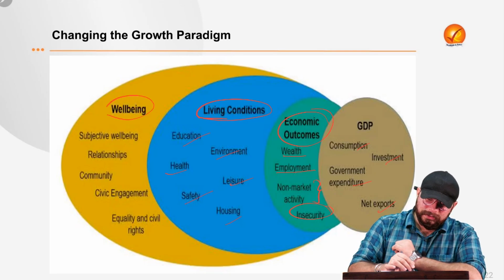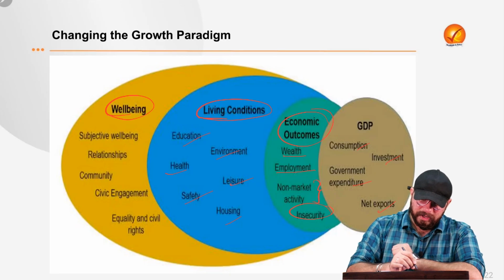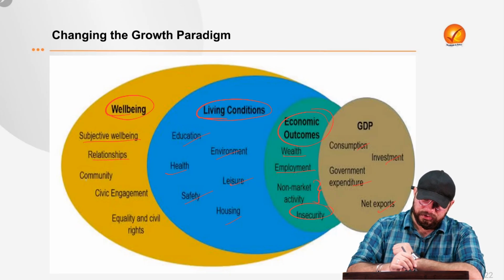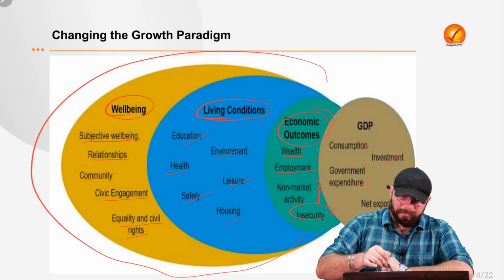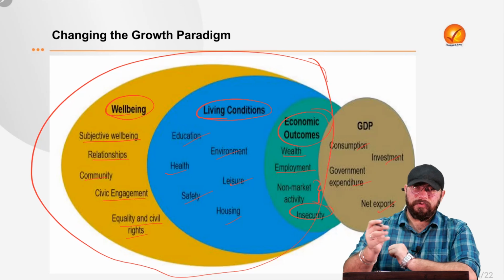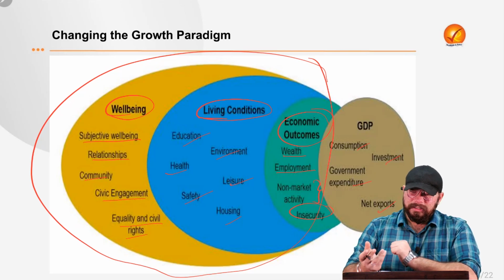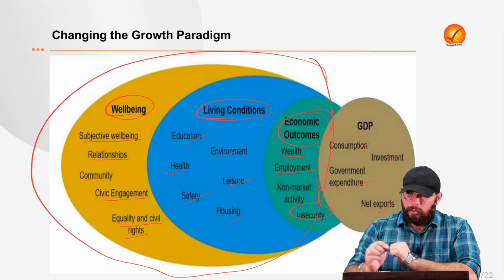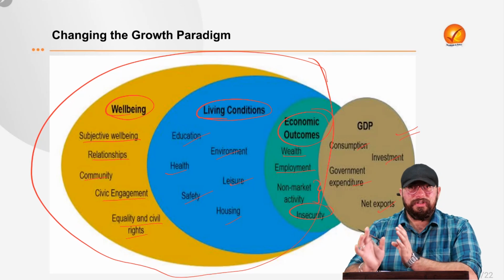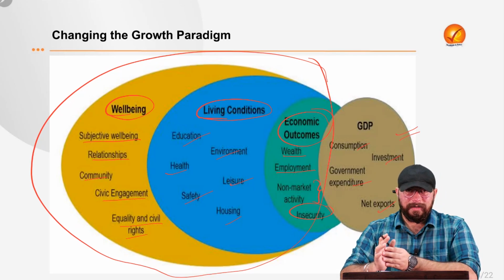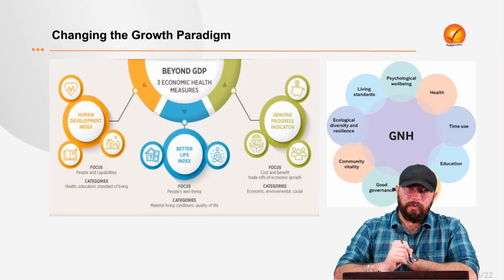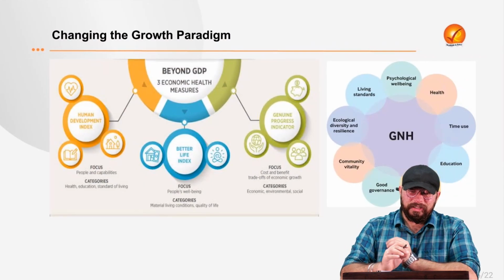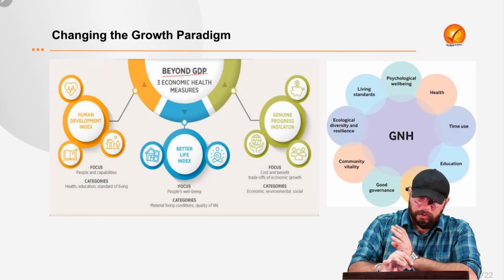It is also not giving us any indication about well-being, that is, subjective well-being, relationships, community, civic engagement, equality, and civil rights. So all the things which are mentioned in the three bubbles and in the three circles, GDP is not telling us about. Only in this brown circle, GDP gives us information, right? Which means there should be an alternative approach towards the calculation of a measure which reflects or which goes beyond GDP.